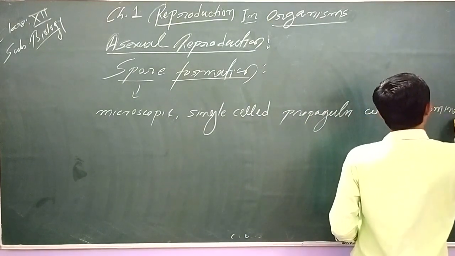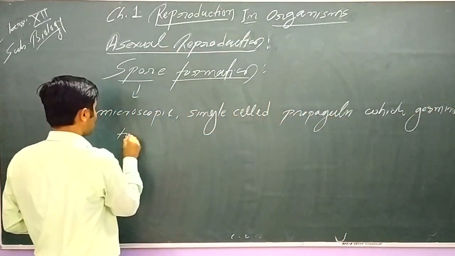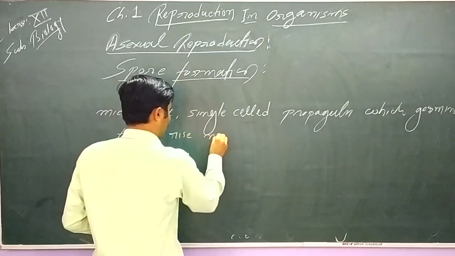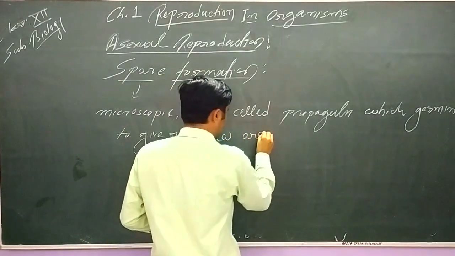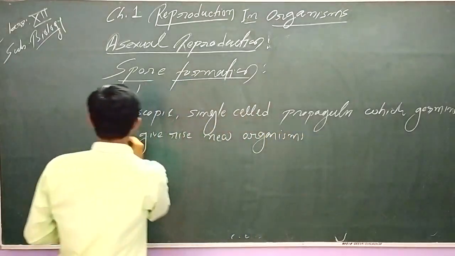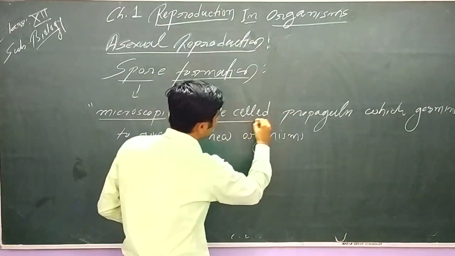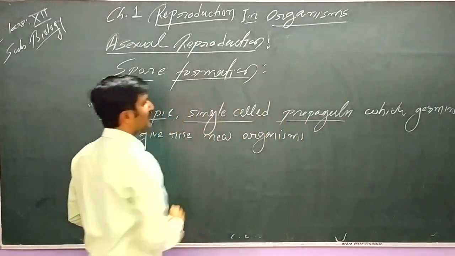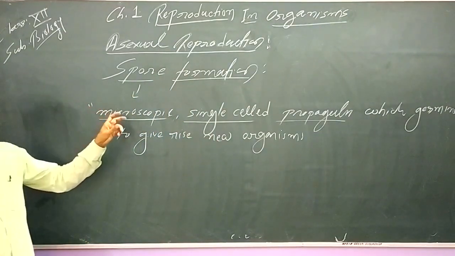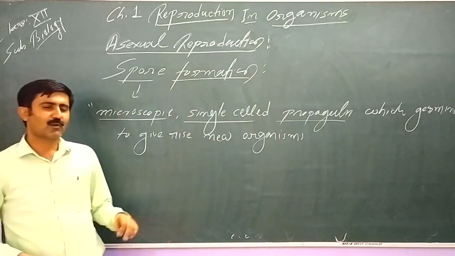Whenever we say asexual spores, they directly germinate to give rise to a new organism. So simply we can say spores are microscopic single celled propagules. So this at least we have to remember to define the spores. Spores are microscopic single celled propagules generally found in lower plants.